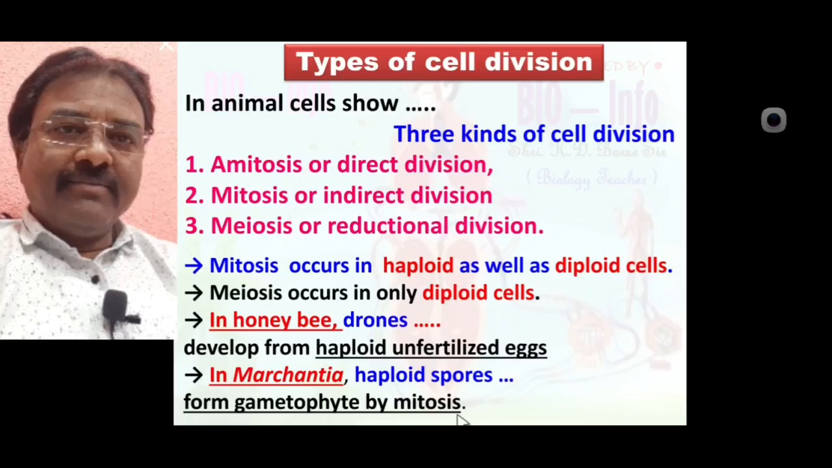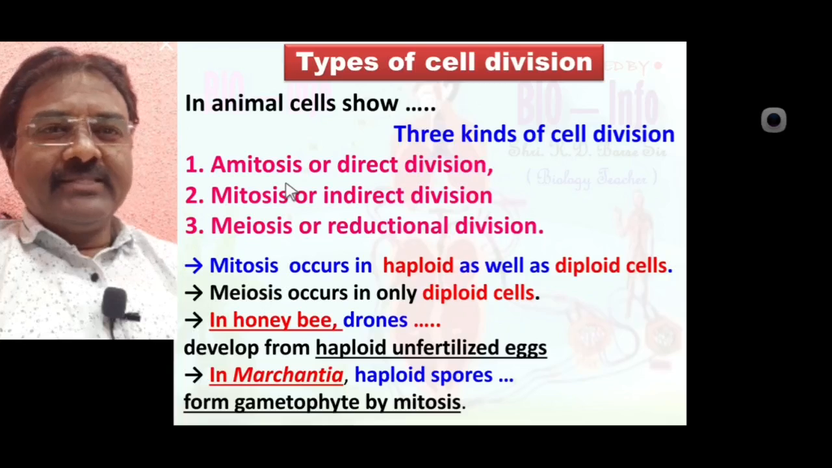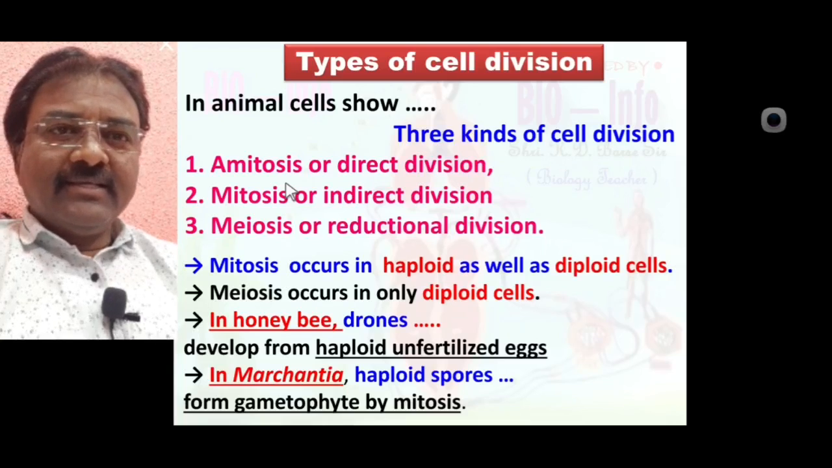We learn one by one: amitosis, mitosis, meiosis. Simply, what is amitosis? Amitosis is one of the types of cell division in which nucleus and cytoplasm divide simultaneously. Such cell division is called amitosis, and it is direct division.